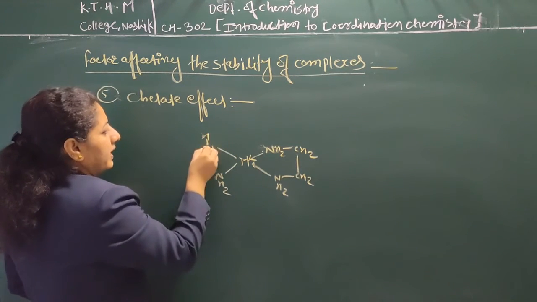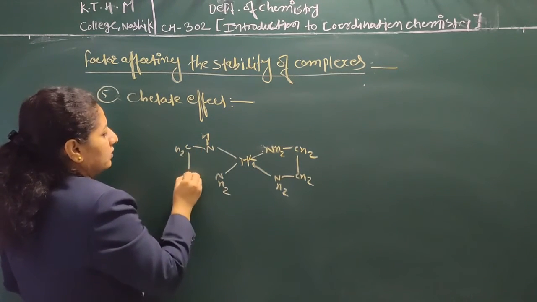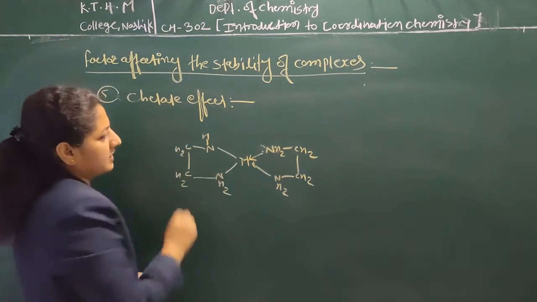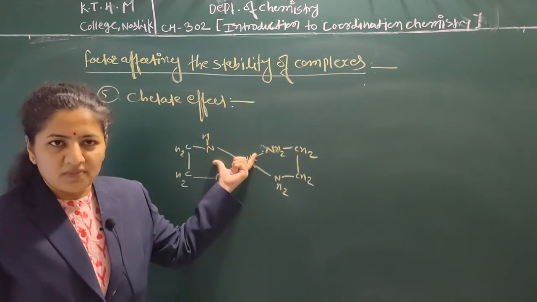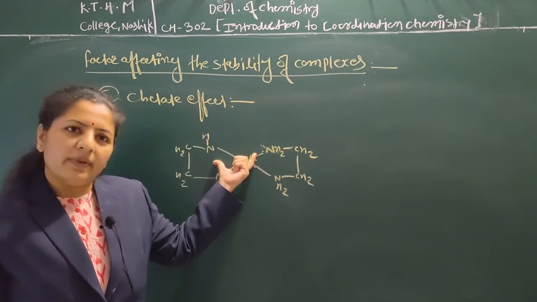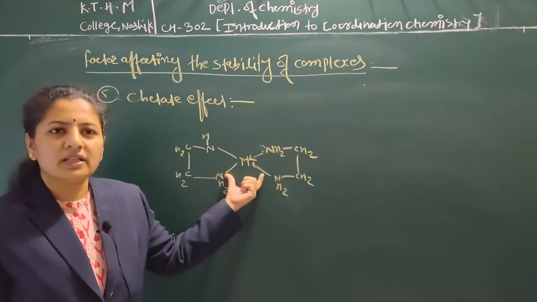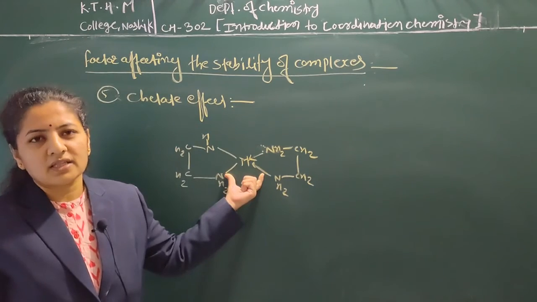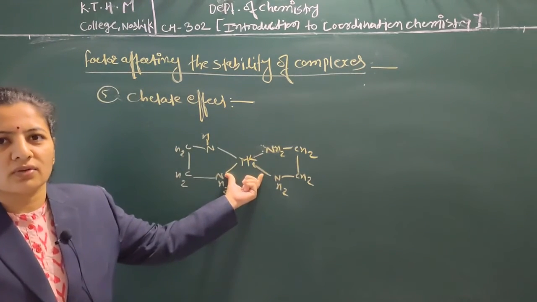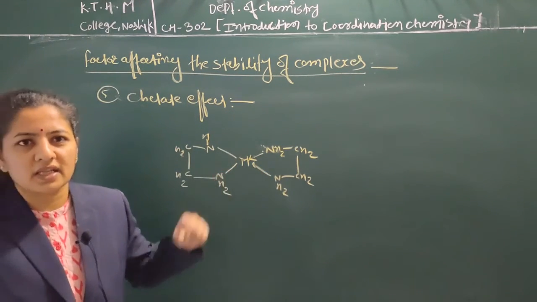Due to the bidentate ligand, the donating sites increase and there is ring formation, so the donation increases and the basicity of the ligand effectively increases, and the stability of the complex increases. So due to the chelate effect, the stability of complexes increases.